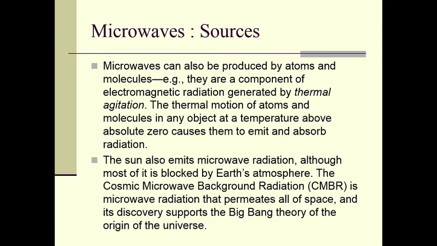The sun also emits microwave radiation, although most of it is blocked by Earth's atmosphere. The cosmic microwave background radiation (CMBR) is microwave radiation that permeates all of space, and its discovery supports the Big Bang theory of the origin of the universe.